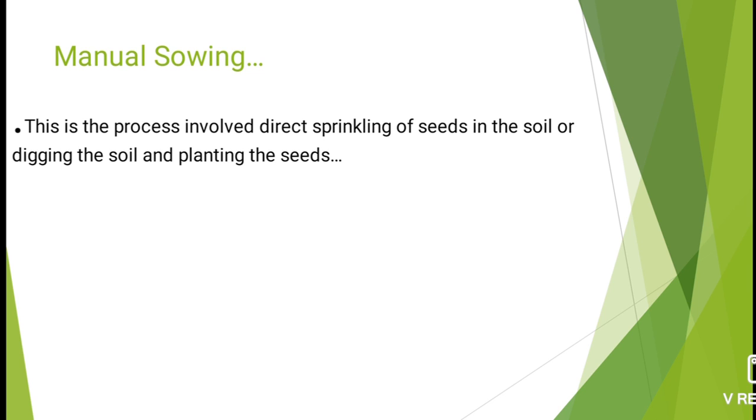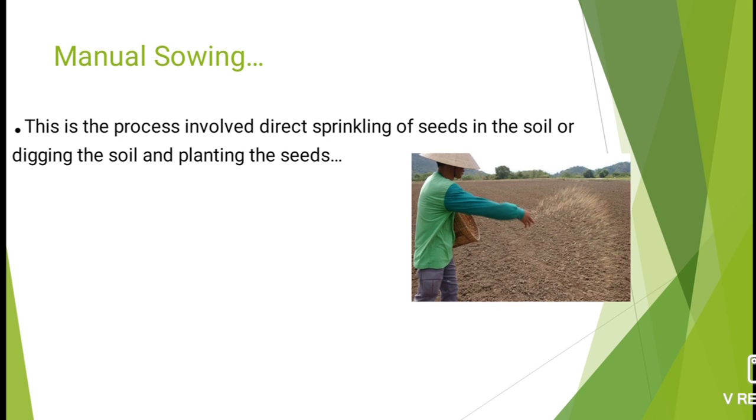Manual sowing is the process involving direct sprinkling of seeds in the soil, or digging the soil and planting the seeds. Few farmers, like in ancient times, and nowadays also, are using this method so that their work will be very easy and comfortable. Here you can observe a man sprinkling the seeds directly to the soil.